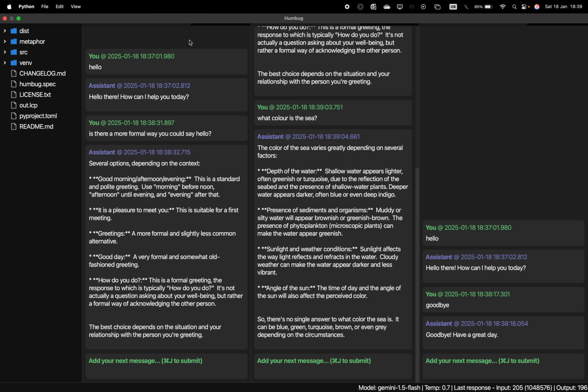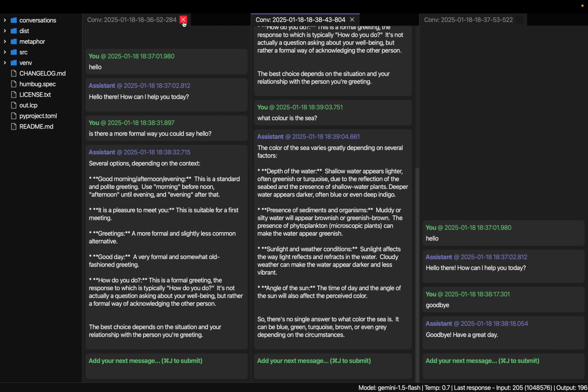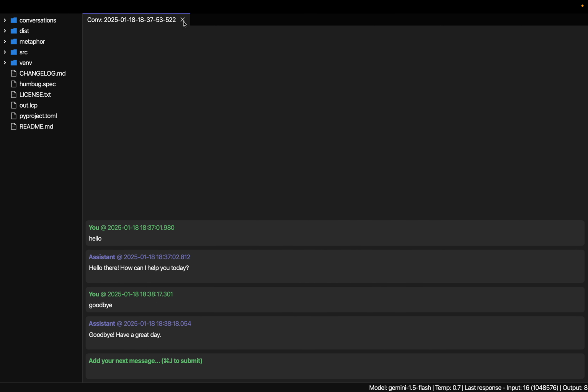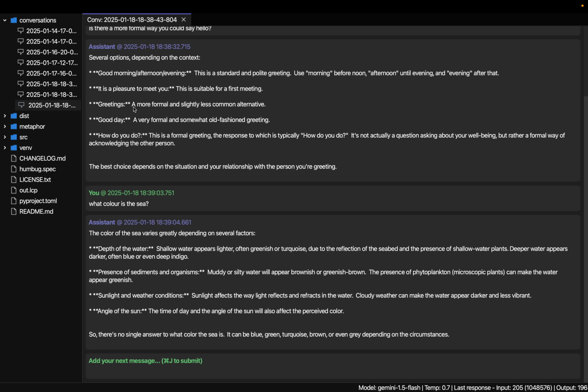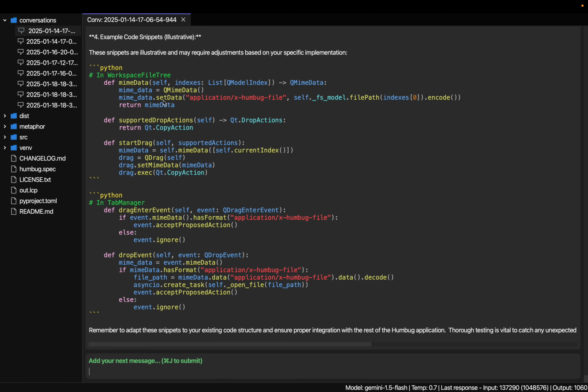The other thing we can do within Humbug, as well as having these conversations, is pull conversations back from previous ones we've had in the past. So in fact, this is the conversation we just had. But I can also pull back conversations from a few days ago, where I was discussing some features of the software itself and how we might modify and change it. And you can do exactly the same thing there. You can fork the conversations, and it also means you can save them. You can come back to them later.